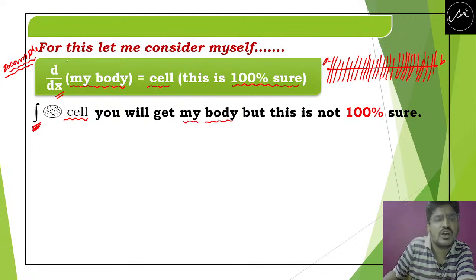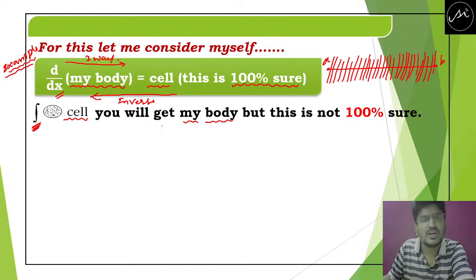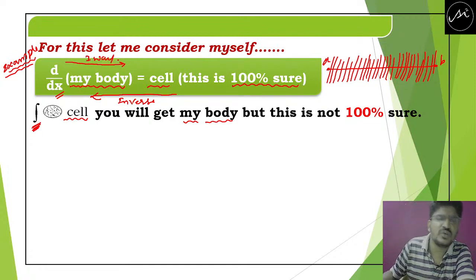That means this is one way and this is the other way. This is the inverse process, and this is the one way process. Clear? So now when I come in the reverse or inverse process, when I integrate my cell, I should get my body.